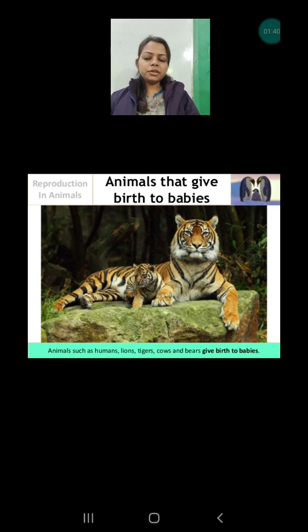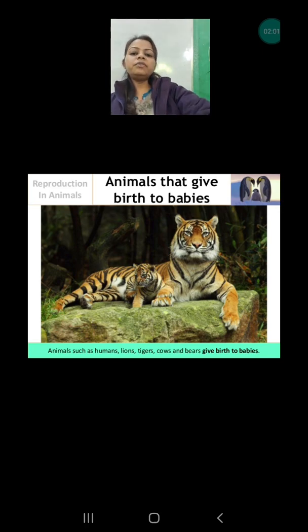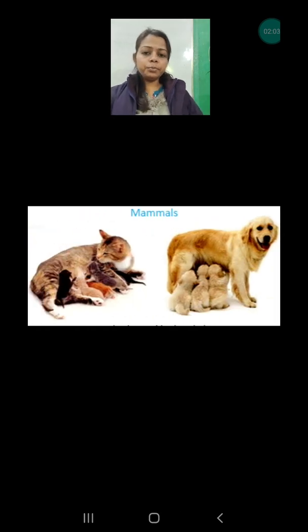After a fixed period of time, when they have developed inside the body of the mother, that is the womb. The womb is the organ in which the baby develops inside the mother's body. When they are developed, they come out from the mother's body. This process is known as giving birth to their baby. So this is the other way they reproduce. And the animals that give birth to babies are also known as mammals.